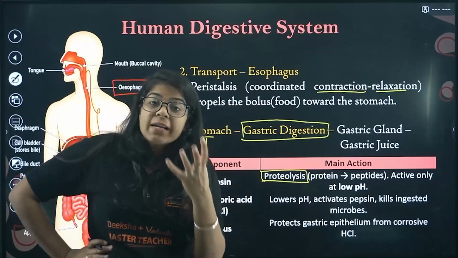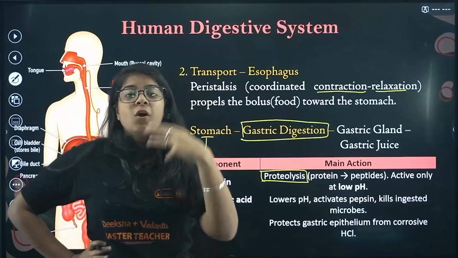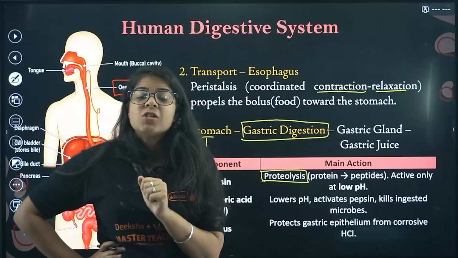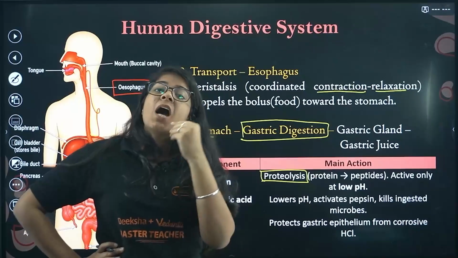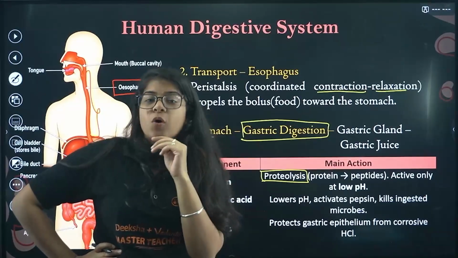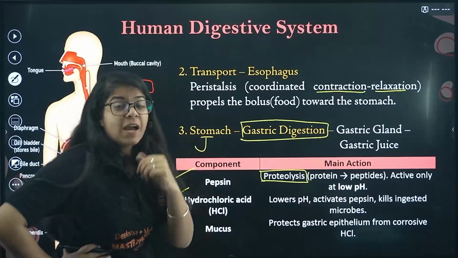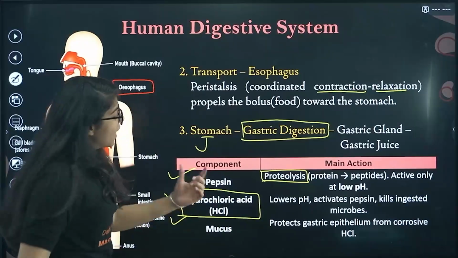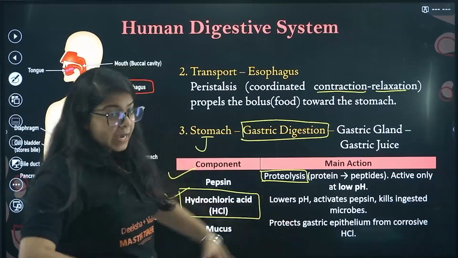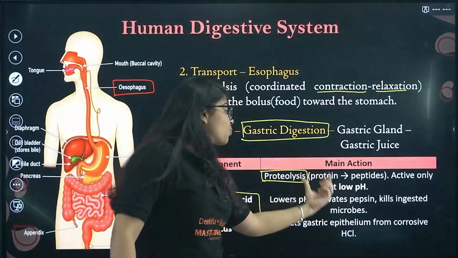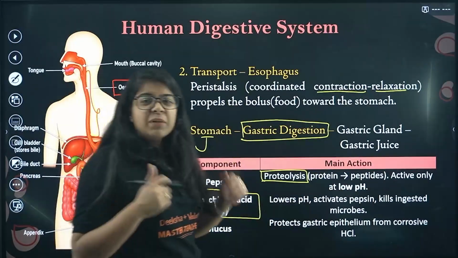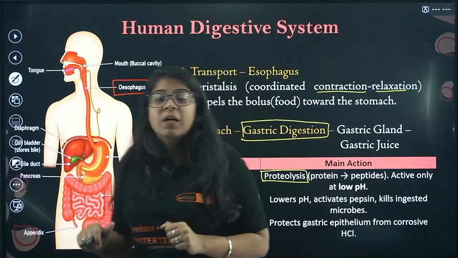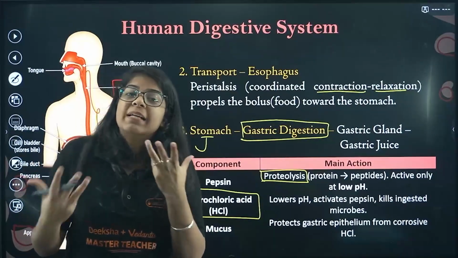That happens only at very low pH, 1 or 2, and we know that low pH means acidic. So the stomach is like, okay, you need low pH stuff to break down the food, so it made hydrochloric acid. HCl lowers the pH and activates the pepsin, which converts protein into peptides. Also, sometimes we eat bad things and some bacteria or germs go in, so this HCl also helps to break those down.